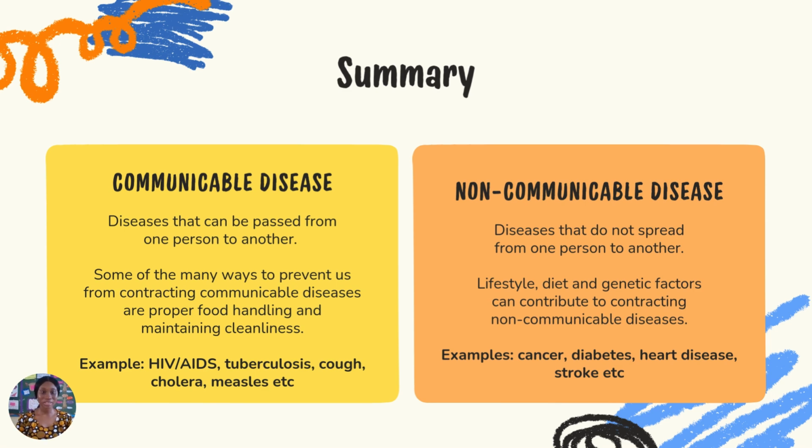Okay, so many factors that can cause disease. And we have examples of disease that can be spread from one person to another. We have HIV/AIDS, you have tuberculosis, you have cough, you have cholera, you have measles. While diseases that cannot be spread from one person to another, you have diabetes, you have heart stroke, you have heart diseases, you have cancer, and the rest like that.